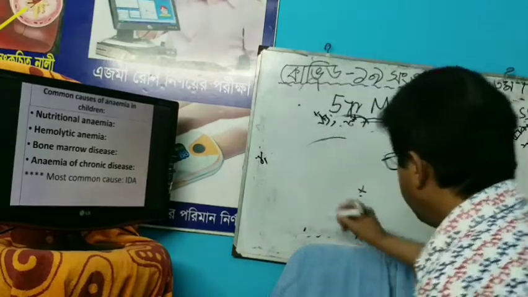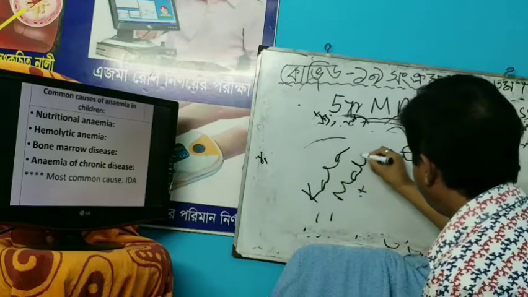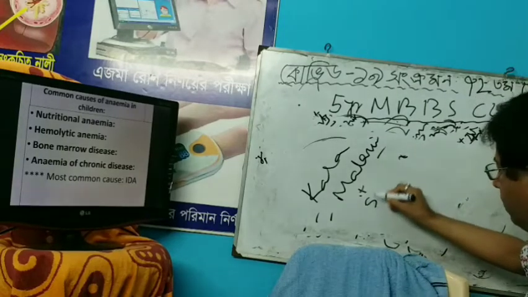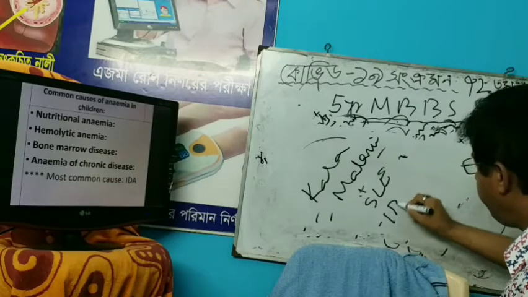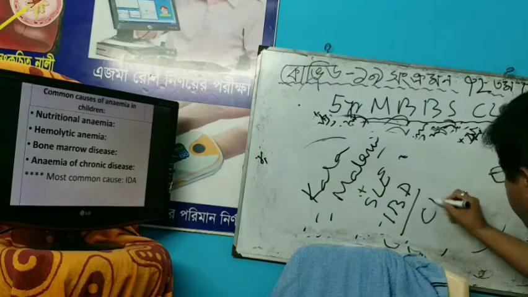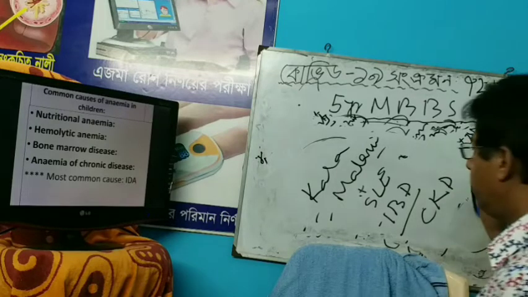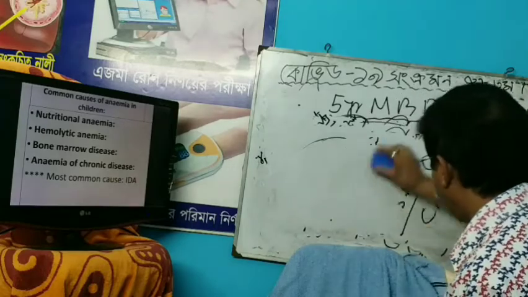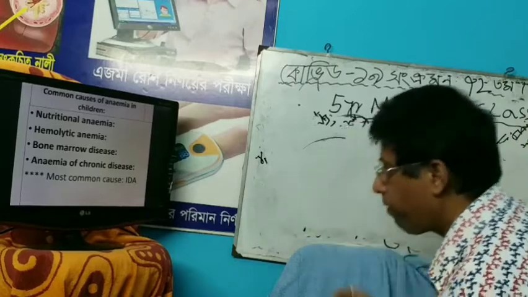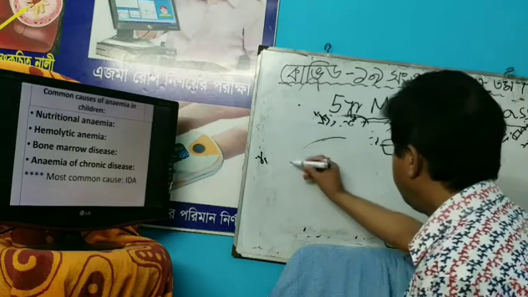There is kala-azar, malaria, SLE, IBD, inflammatory bowel disease, and CKD, meaning chronic kidney disease. Among these, which one is most common? Most common is IDA, iron deficiency anemia.